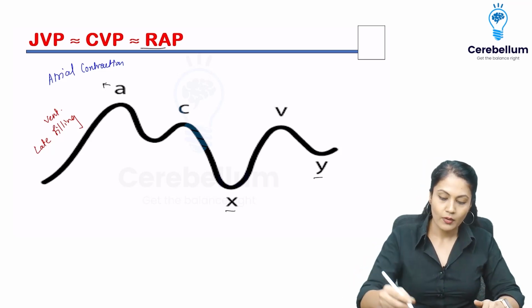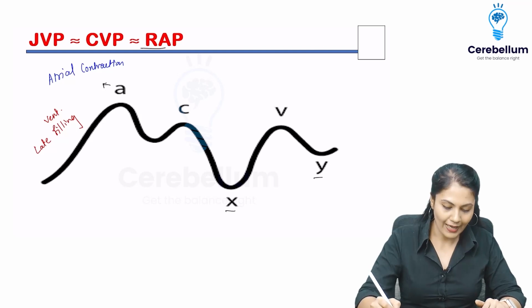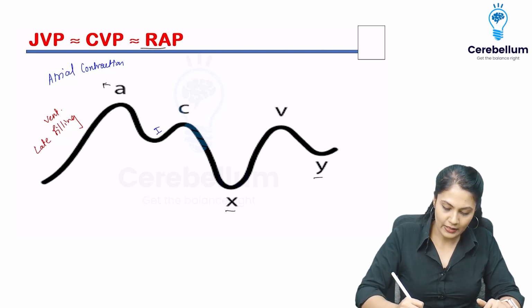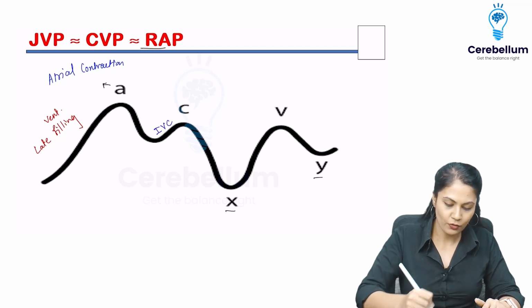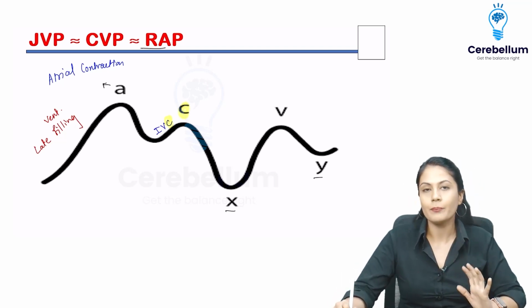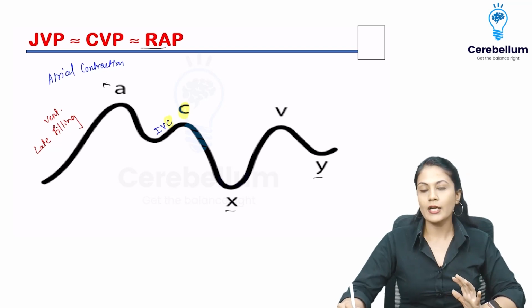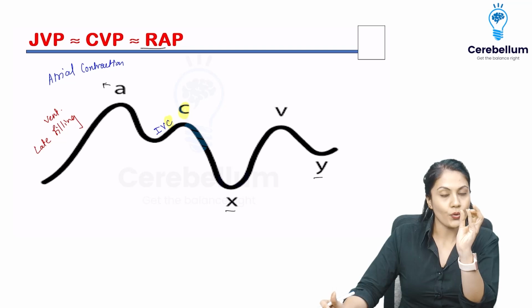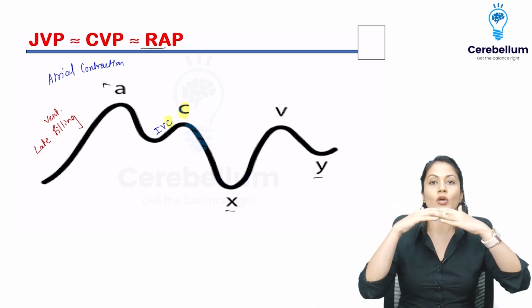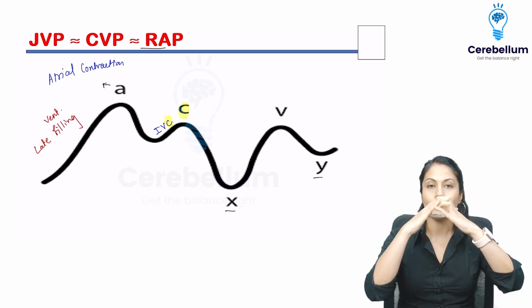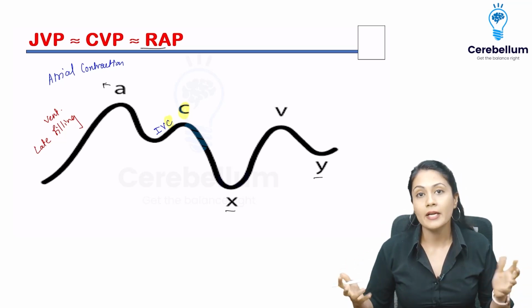All right. Now, if I talk about C wave, why does the C wave come? What happens is, at the C wave, the IVC is going on. That means, please remember, C for C, IVC, isovolumetric contraction is IVC. During the isovolumetric contraction, the SL valves are closed, but the ventricles are contracting, and because of that, whatever tricuspid valve is there, it is going to bulge into the right atria because of the pressure building up in the ventricle.